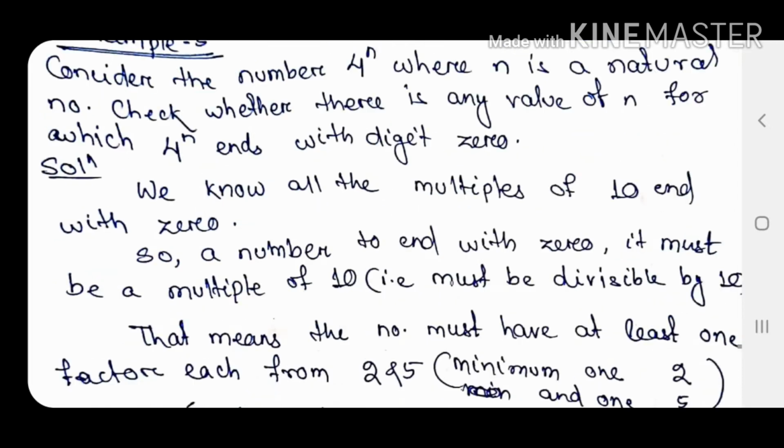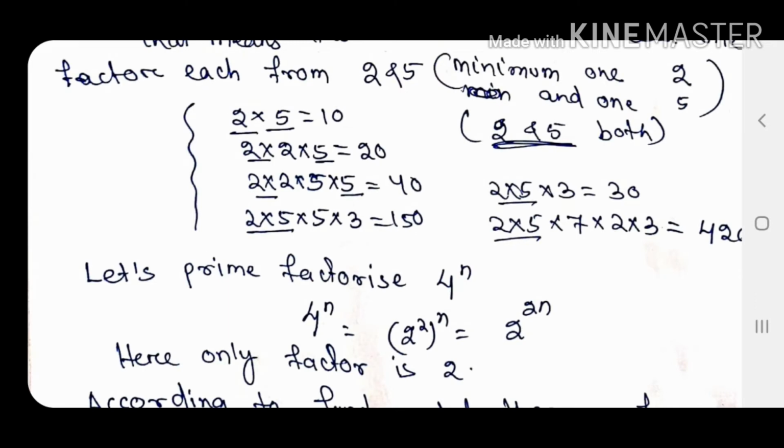First thing, we know that all the multiples of 10 end with 0, means multiples of 10 like 20, 30, 40, 50, 80, 100 all end with 0. If I reverse the sentence, for a number to end with 0, it must be divisible by 10, and to be divisible by 10 it must be divisible by 2 and 5. It is a concept from class 6 that we have already discussed.